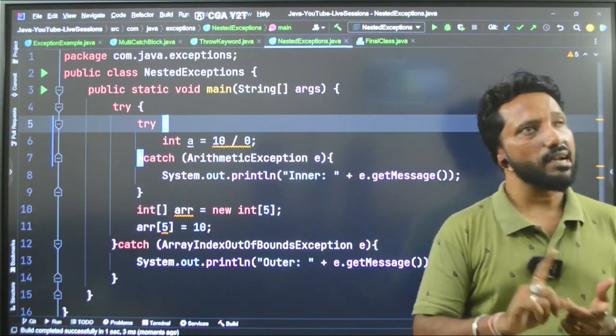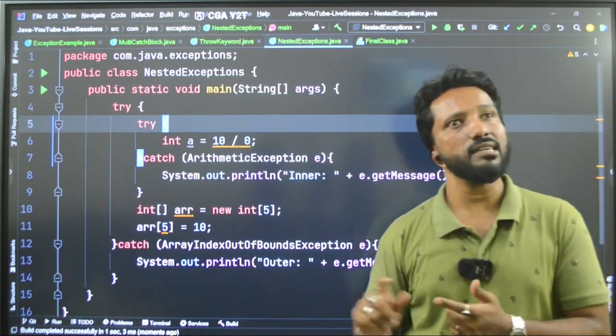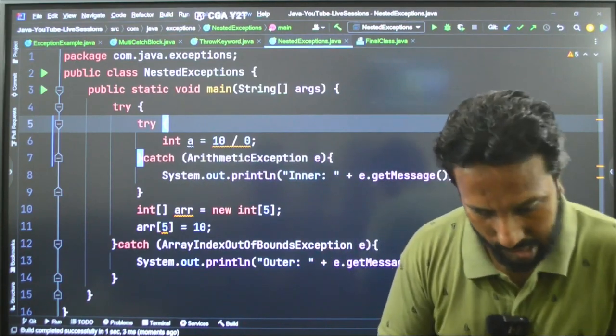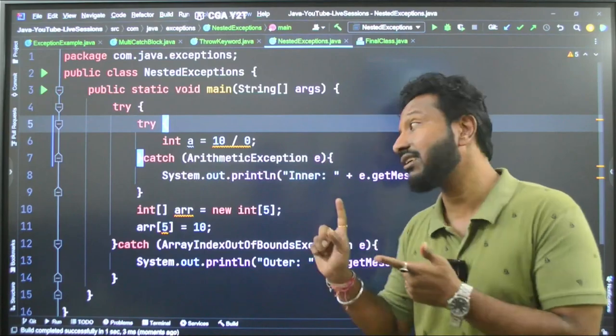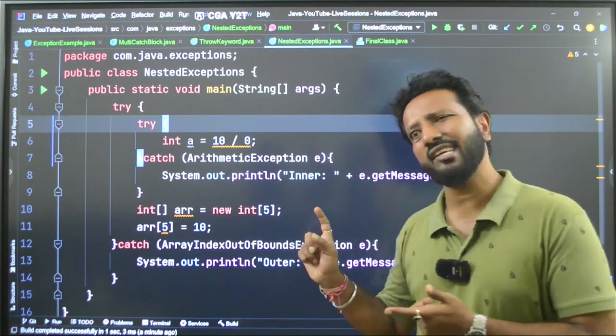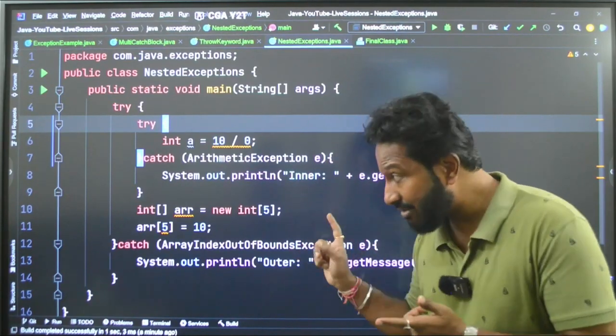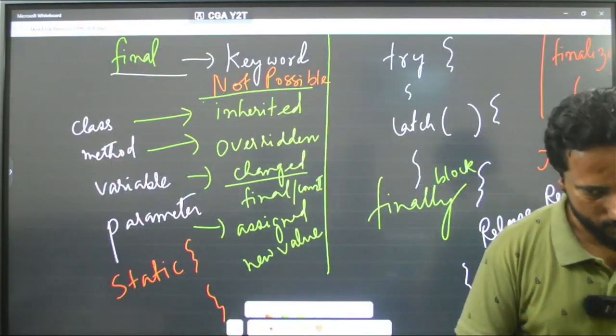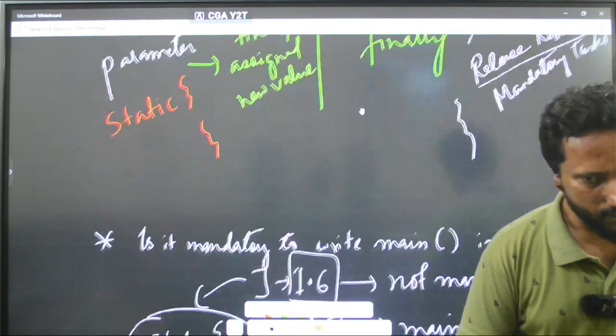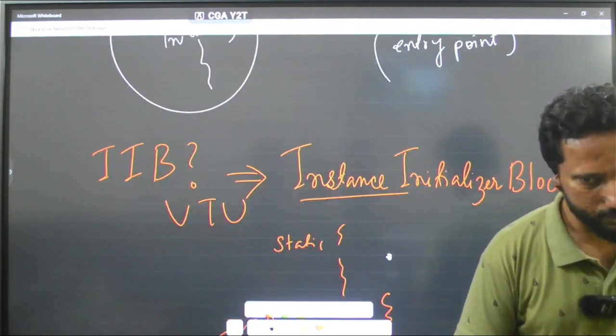And right now I don't see any doubts, so I think everything is fine. So the last concept in exception handling is very important. I will not take much time, but this is very important, and also many colleges will not teach you this. So this is a bonus thing I am giving you.